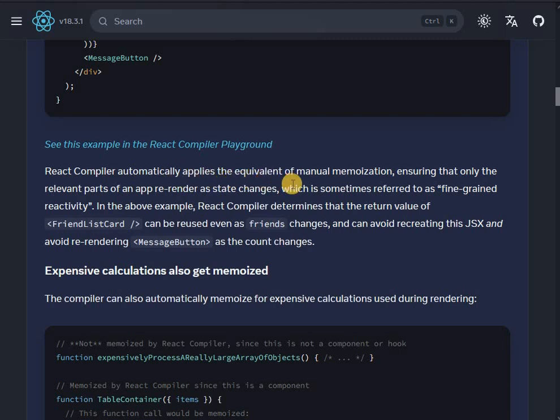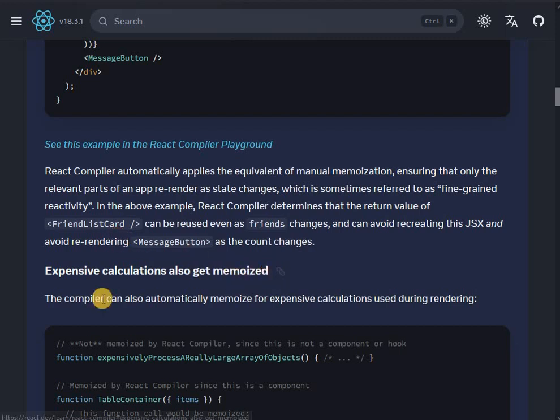React compiler automatically applies the equivalent of manual memoization, ensuring that only the relevant parts of an app re-render as state changes, which is sometimes referred to as fine-grained reactivity. In the above example, React compiler determines that the return value of friends list card can be reused even as friends changes, and can avoid recreating this JSX and avoid re-rendering message button as the count changes.